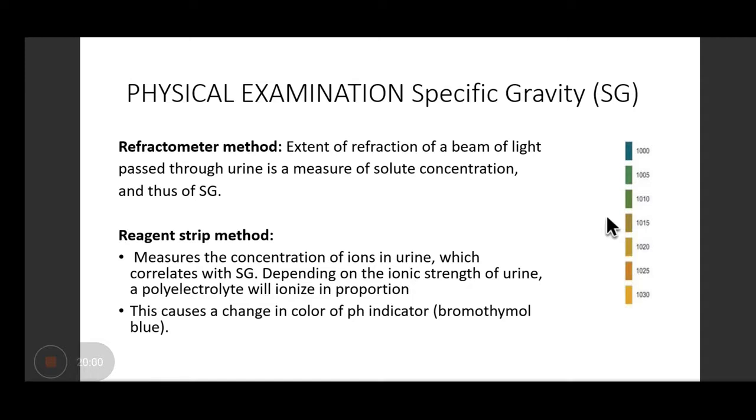So depending on the ionic strength of urine, polyelectrolyte will ionize in proportion. Okay. So ionization will lead to change in color of pH indicator, and the pH indicator used in this is bromothymol blue. So you have to remember the pH indicator, that is bromothymol blue. I'm telling you all these questions which are asked in your Viva. Okay, so please pay attention.